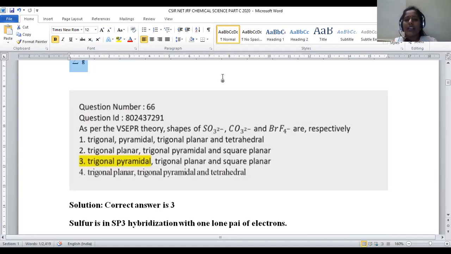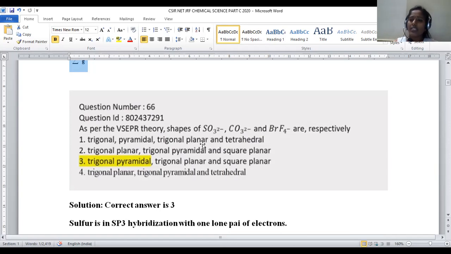What does geometry indicate? In accordance with the hybridization, if a molecule is assigned its structure, that is called geometry. For example, if you are taking sp hybridization, obviously it will be a linear structure. sp2 hybridization, trigonal planar. sp3 hybridization, tetrahedral. dsp2, square planar. sp3d, trigonal bipyramidal. sp3d2, octahedral. This is about the geometry. Geometry stands for a regular arrangement of atoms in accordance with its hybridization, right?